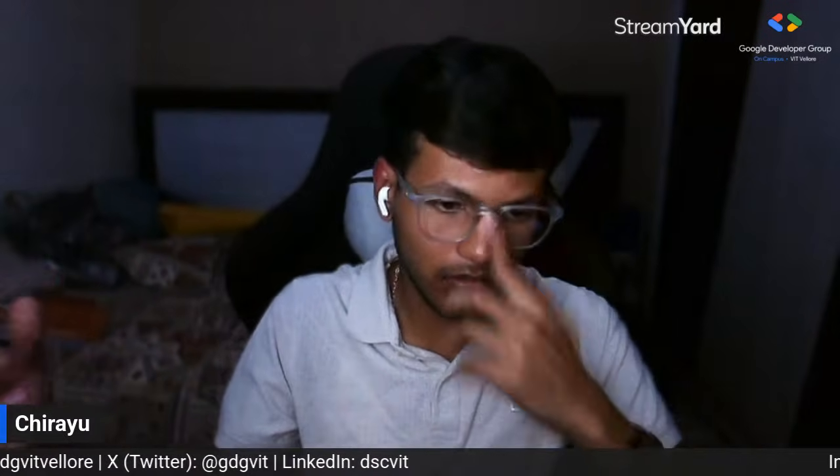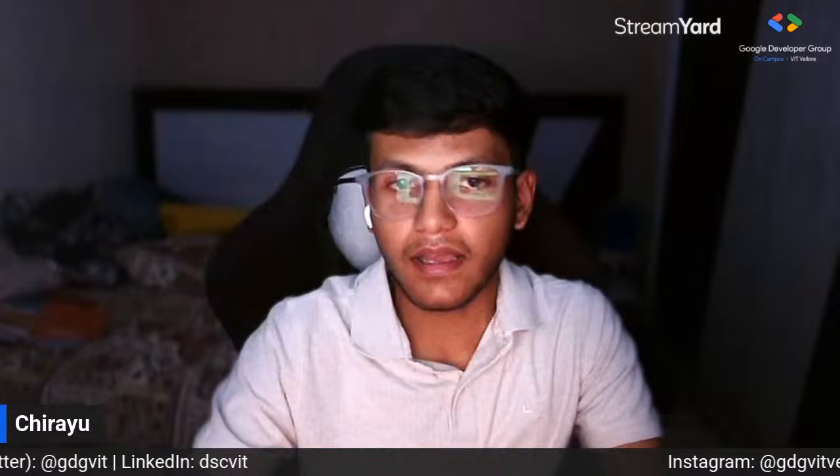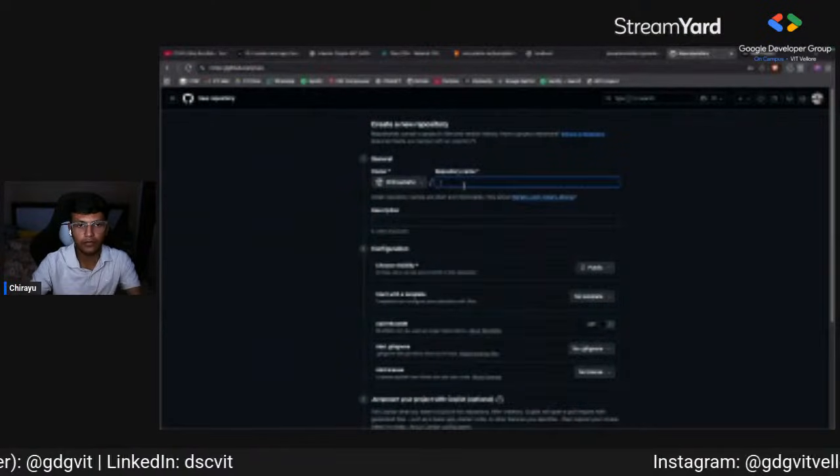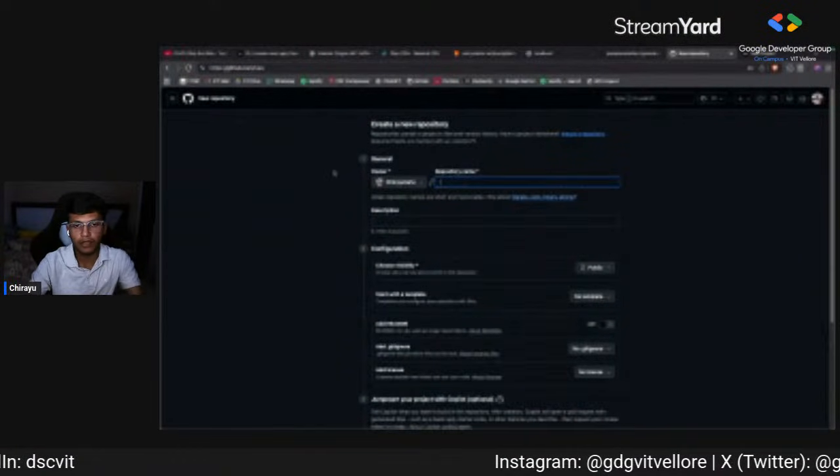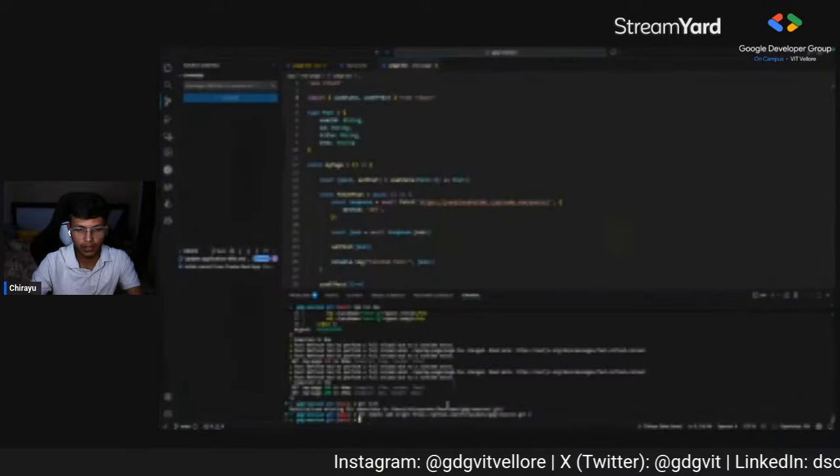I initialized the Git repository locally, and then I added the GitHub URL as the origin, so my local changes and the changes on the origin, or GitHub, can be synced. I created a GitHub repository by simply going to GitHub, clicking new repository, typing your name, and then you can have the URL right here.